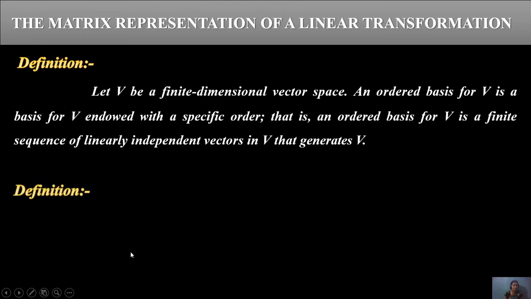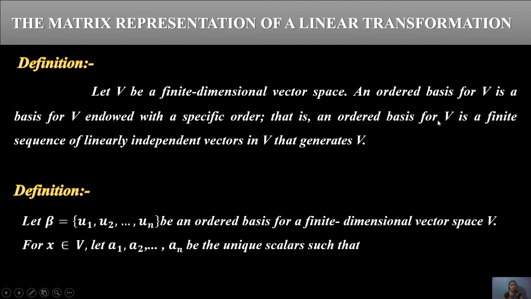Next topic is the matrix representation of a linear transformation. First of all, we discuss the linear transformation. This will show that the matrix depends on the linear transformation. What is the definition? Let V be a finite dimensional vector space. An ordered basis for V is a basis for V endowed with a specific order, so that the basis is a finite sequence of linearly independent vectors in V that generate V.